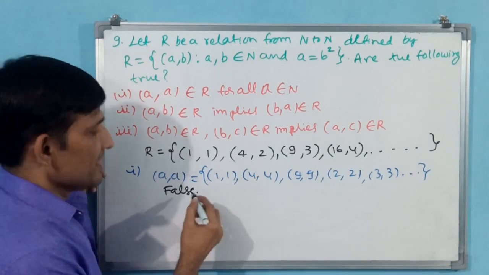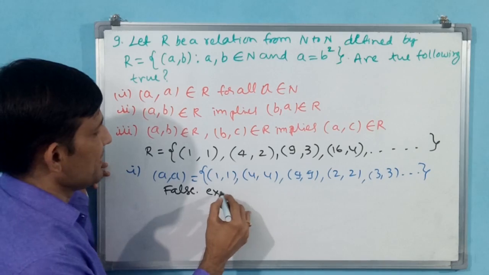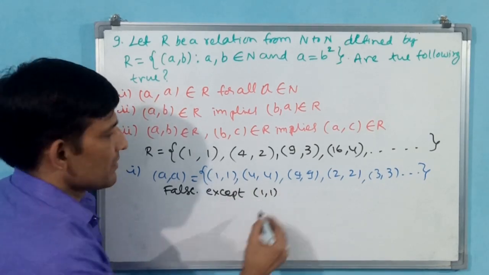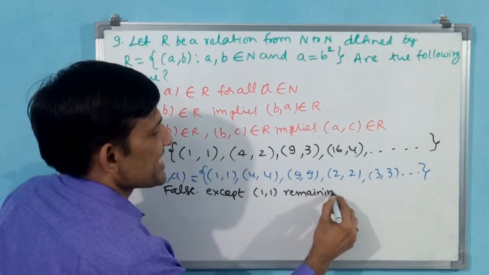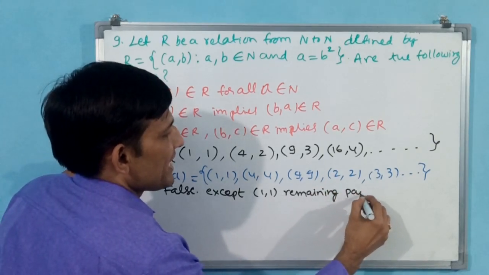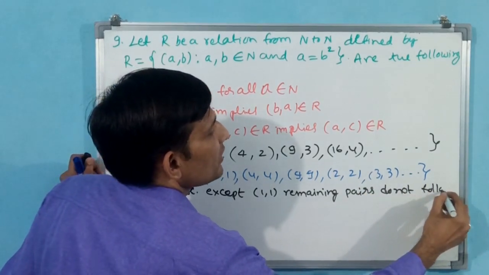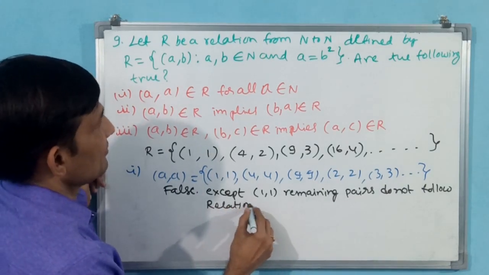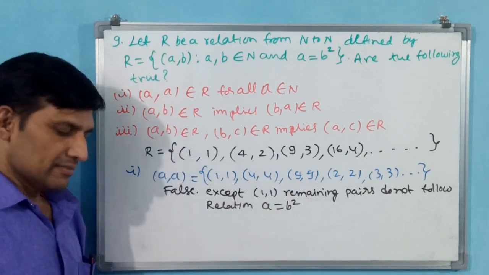Reason is: except (1, 1), the remaining pairs do not follow the relation a is equal to b square. Is it correct or not?